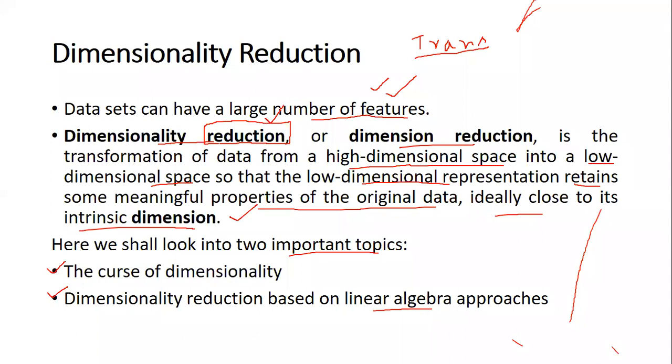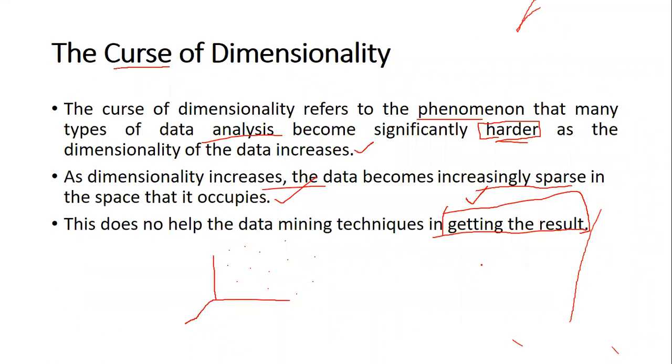As a proof for dimensionality reduction, we discussed the curse of dimensionality, where, as the dimensions increase, it becomes very hard to get better results, because the data becomes increasingly sparse.